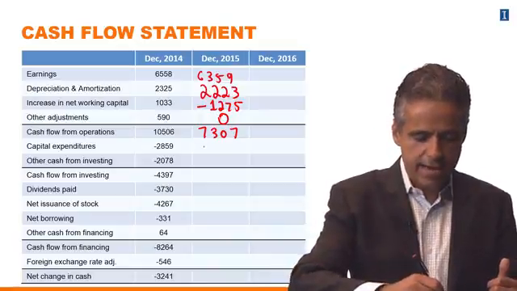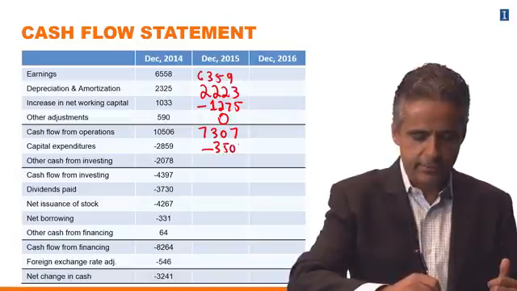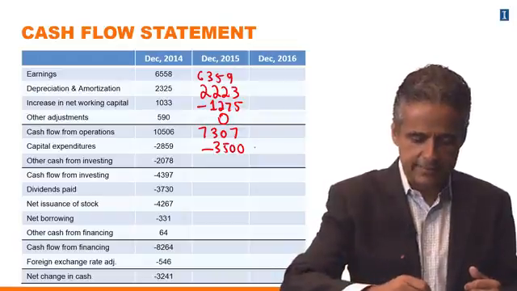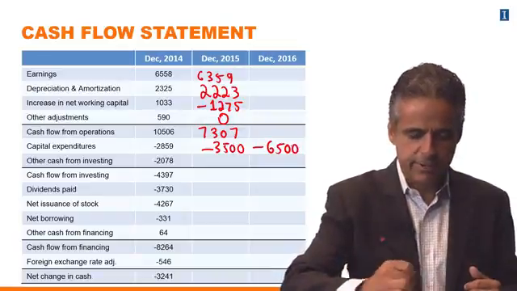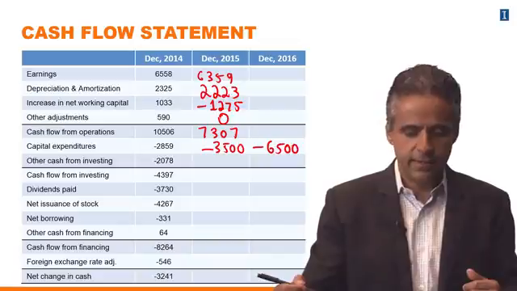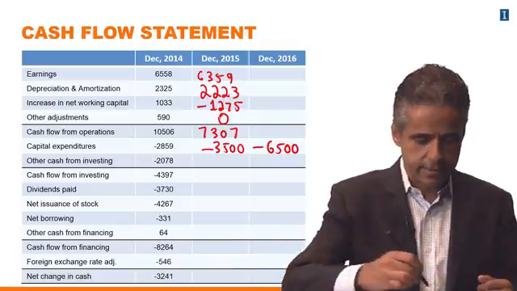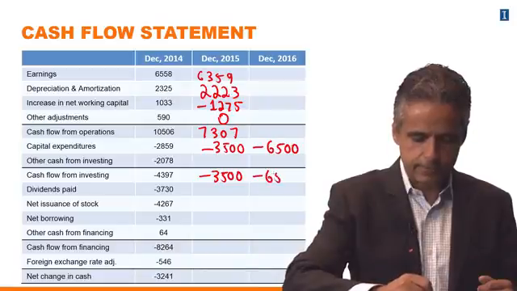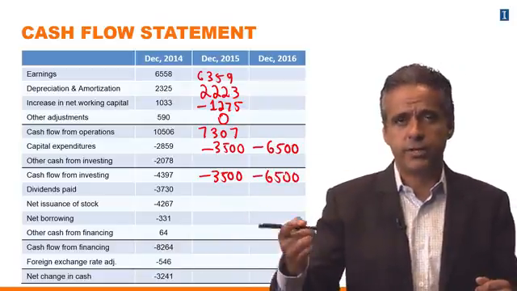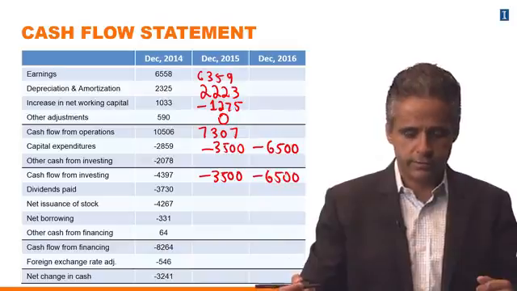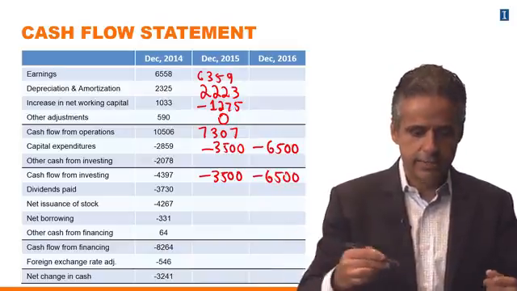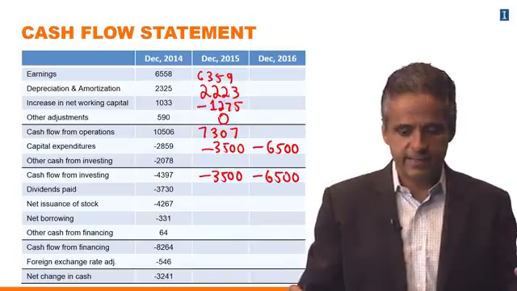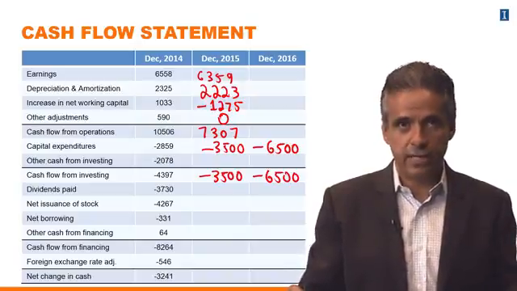So here we assumed that there is going to be a 3.5 billion capital expenditure in 2015 and a 6.5 billion capital expenditure in 2016. So we enter those here, which means that your cash flow from investing in the future years are going to be equal to those numbers. So PepsiCo is going to require 3.5 billion to invest in 2015 and then 6.5 billion to invest in 2016.